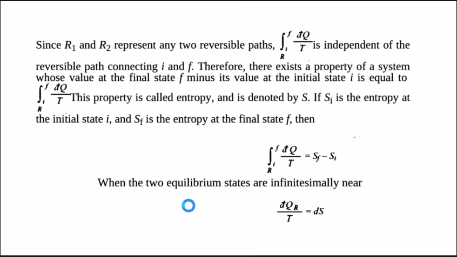Now, when two equilibrium states are infinitesimally near, for a reversible process we can write dq by T is equal to ds.